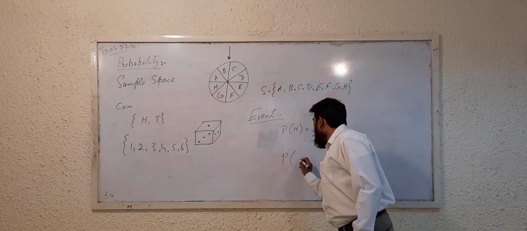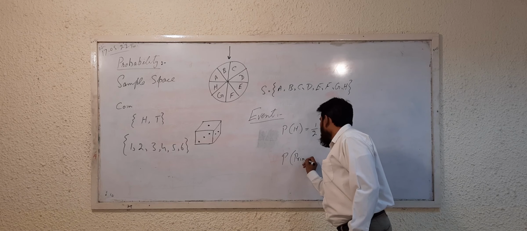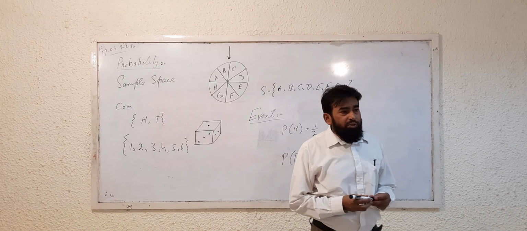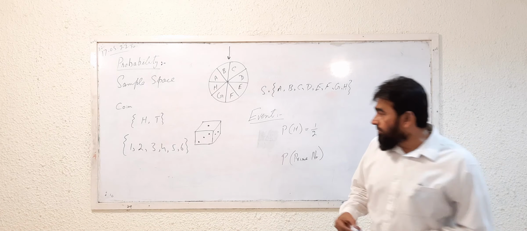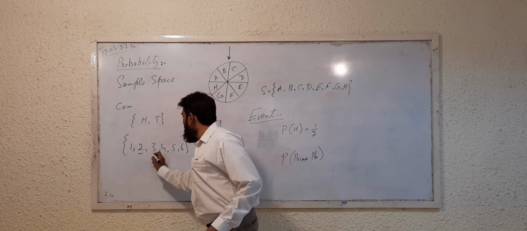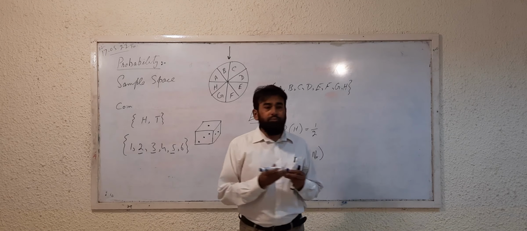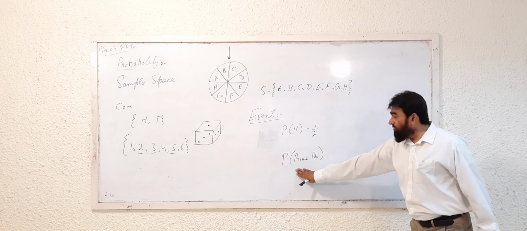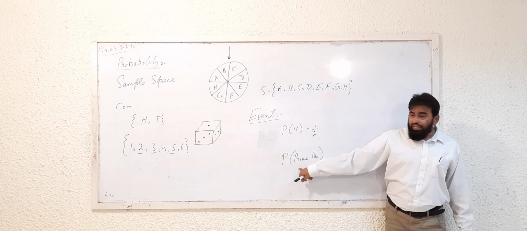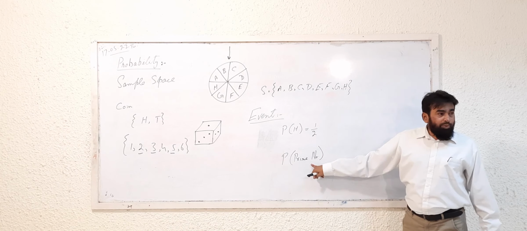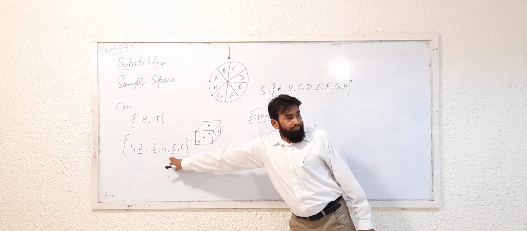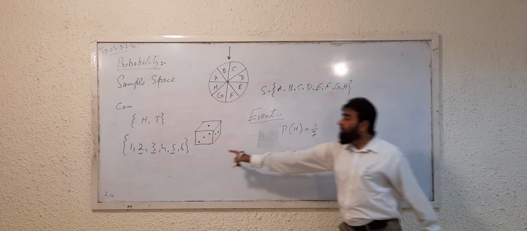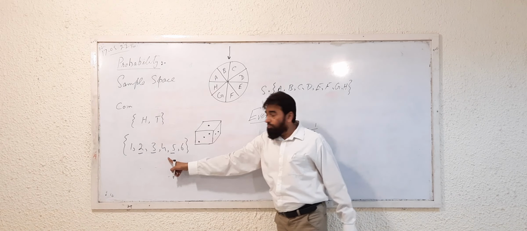Probability of a prime number. You can see that here there are 3 prime numbers, okay? 2, 3 and 5. 1 is not a prime number, remember this? So here in this case we are going to discuss the event, the probability of a prime number while rolling a die. Okay. So we see that the total possible outcomes are these.